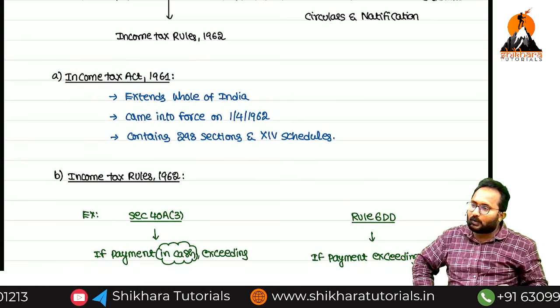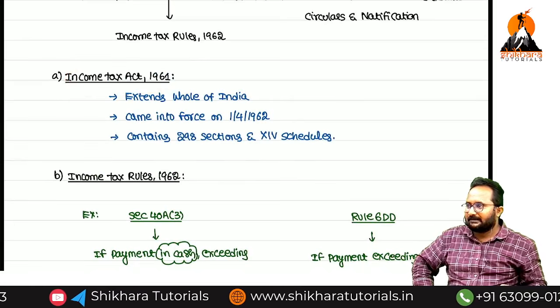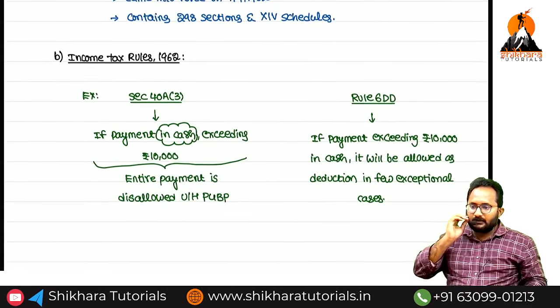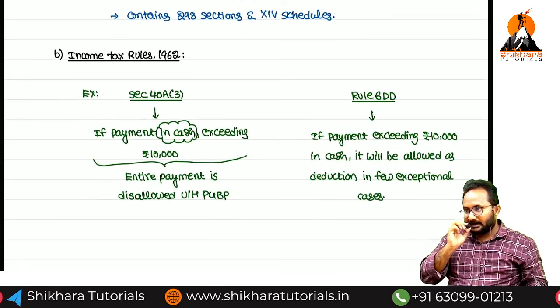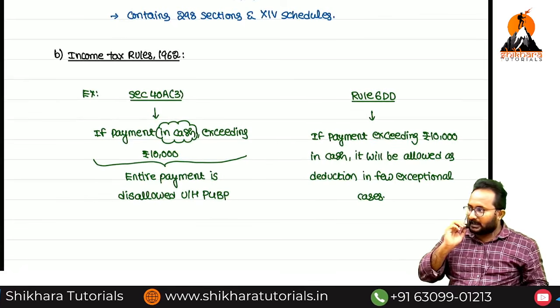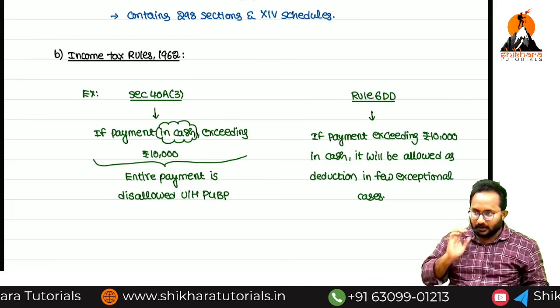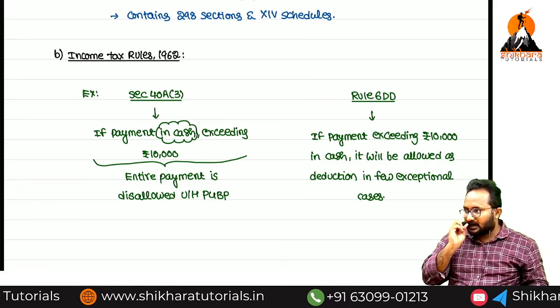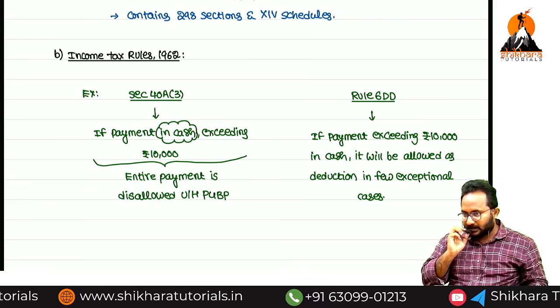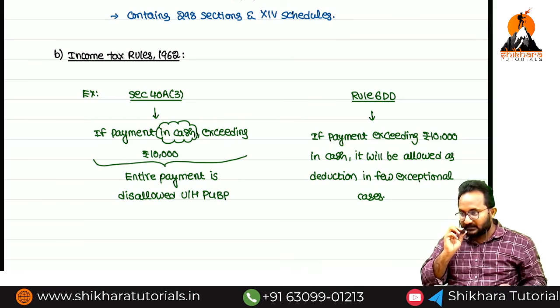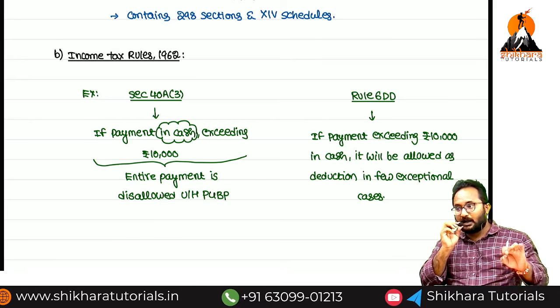Then who frames the rules? CBDT, the Central Board of Direct Taxes. Total direct taxes administration is taken care of by the CBDT only. They will release the rules.